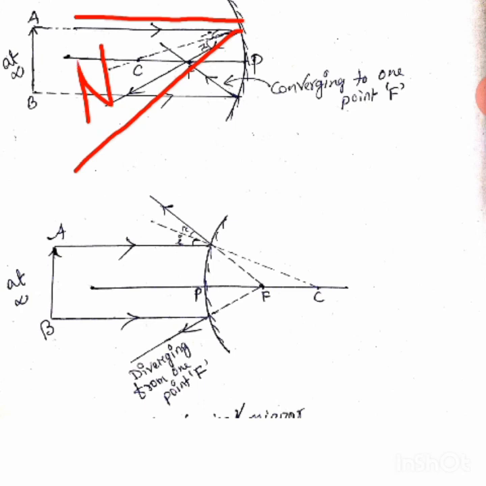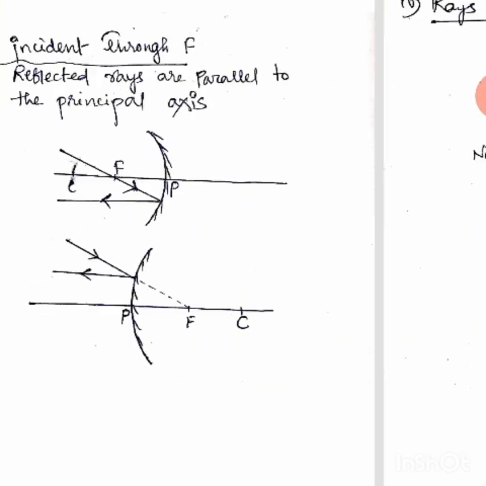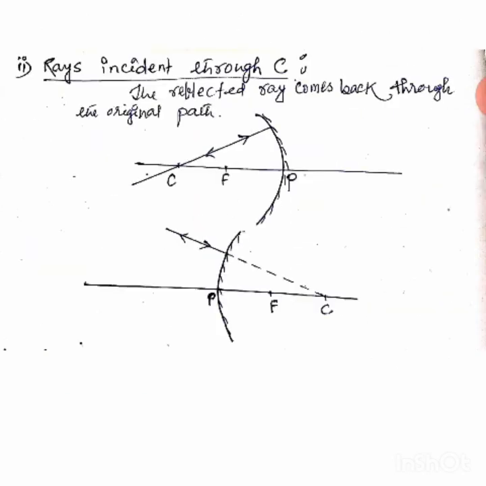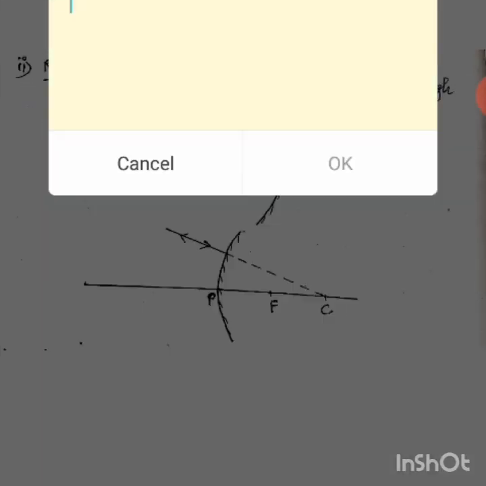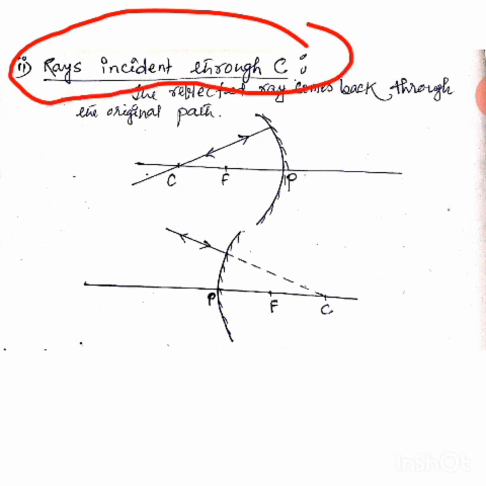Clear? Now you go to the next slide here. You see this one, rays incident through C. I already explained rays incident through C. As I have already explained, if any ray which is passing through the center, listen very carefully, this is very important. If any ray which is passing through C, the center of curvature, that is always normal, perpendicular to the mirror.